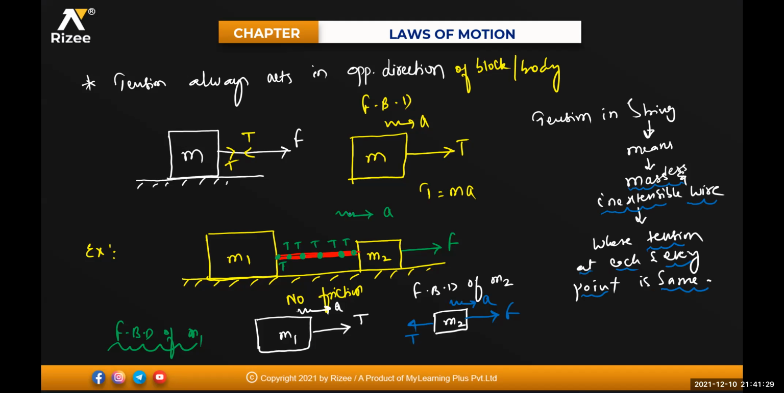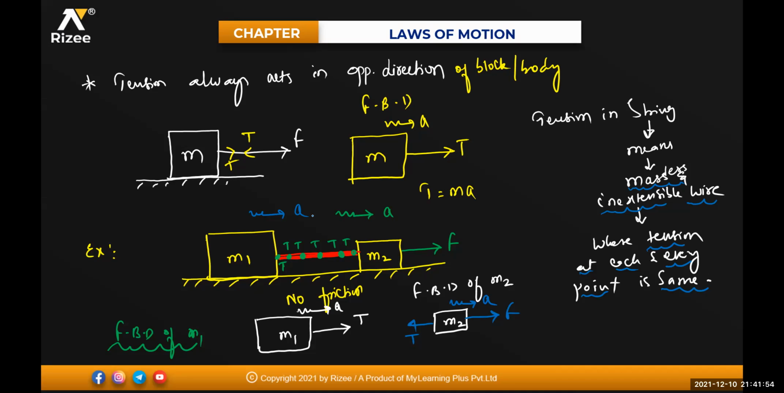Because if M2 is moving with acceleration A, M1 is also moving with the same acceleration A. If two bodies are connected by a single wire and the front body is moving with some acceleration, the backside body also moves with the same acceleration, unless you resist it. We're not talking about any resistive force right now. Clear for everyone? On M2, how many forces are acting? One is your applied force F, and the opposite force is nothing but T.